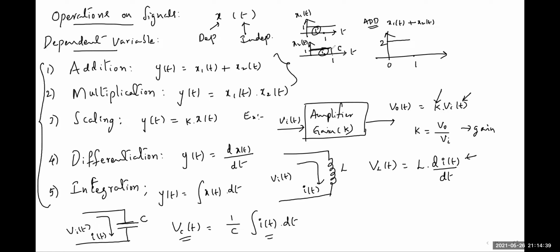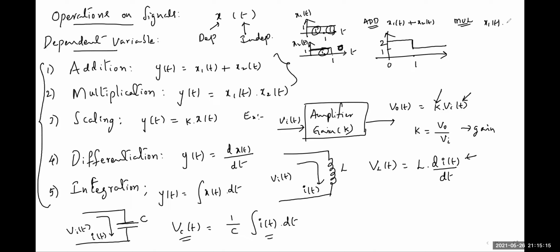After 1, here it is 0, but here the signal is 1. So 1 plus 0, it is 1. So from 1 onwards, the signal amplitude is 1. So it falls at the point 1, because here the second signal is 0. So addition operation means at each and every instant of time, we should add the amplitudes of the given two signals. Simple meaning.